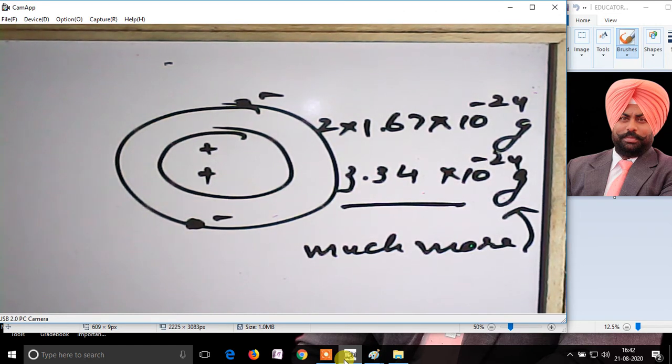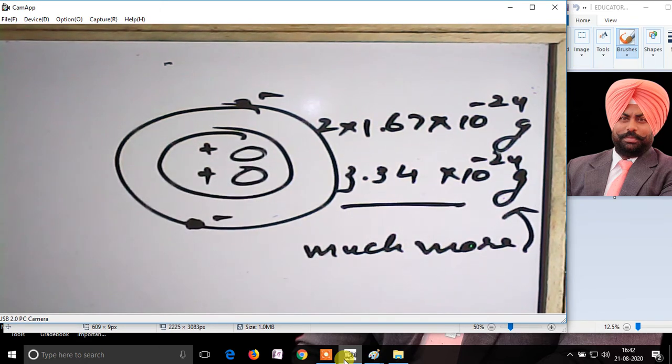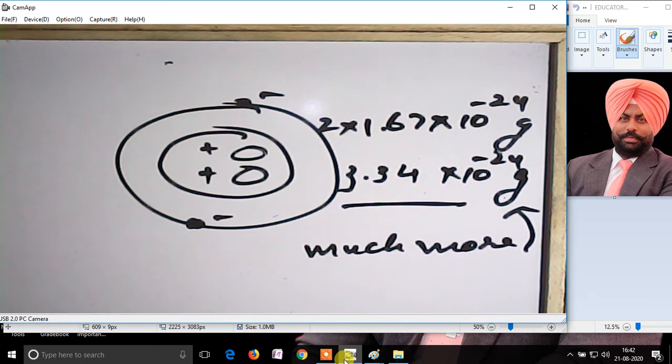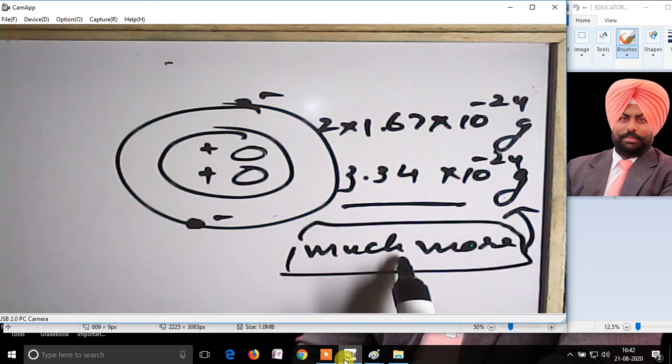This concluded that there is something extra in the nucleus which has some mass but no charge, due to which the total mass of the atom is much more than the mass of the protons present in the nucleus.